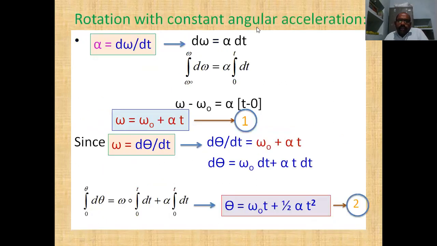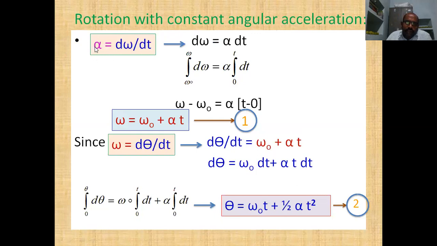Rotation with constant angular acceleration. Now we are going to derive the kinematic relations in rotational motion. If the body is rotating with constant angular acceleration, alpha is constant.